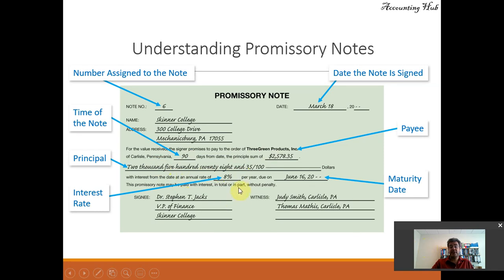So 8% per year. Our percentage in the U.S. in accounting, based on finance, is year based. So it is per year. And then the maker of the note, the witness, and that's it.